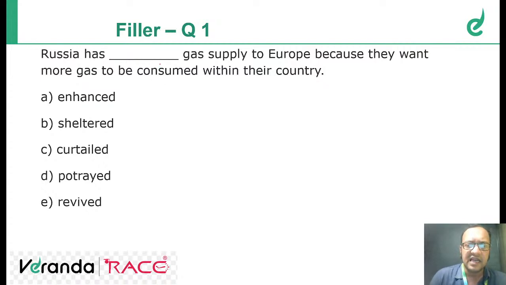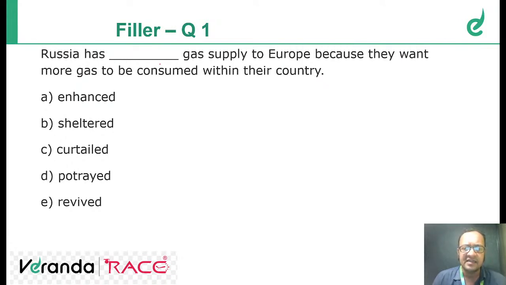Russia has dash gas supply to Europe because they want more gas to be consumed within their country. So the sentence has a very simple sense that says that Russia wants the gas supply to be contained within its own country so that they want more gas to be consumed by their own nation. So what should be the correct answer to this?